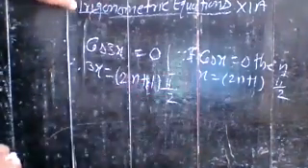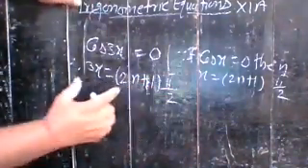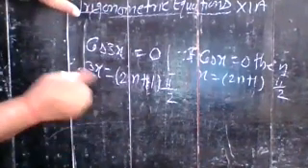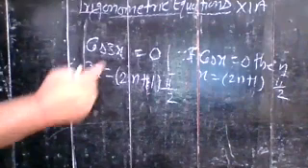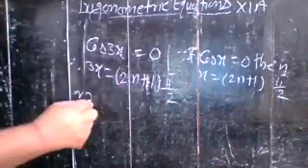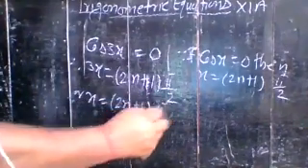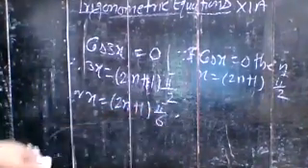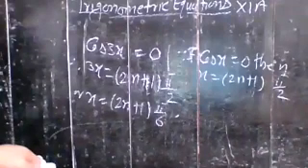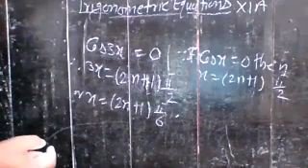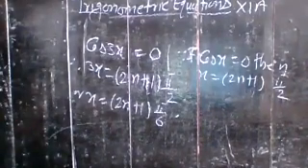On the right side, you write the formula as it is, and on the left you write the term which is with x. So the value of x is (2n plus 1) pi by 6. That is your general solution.